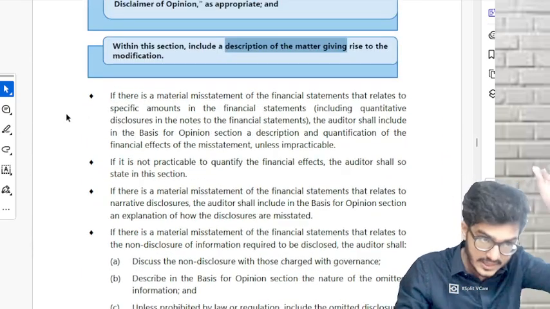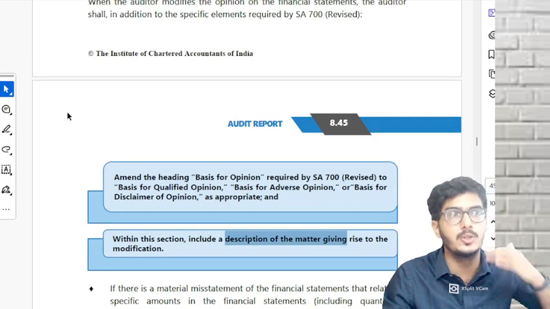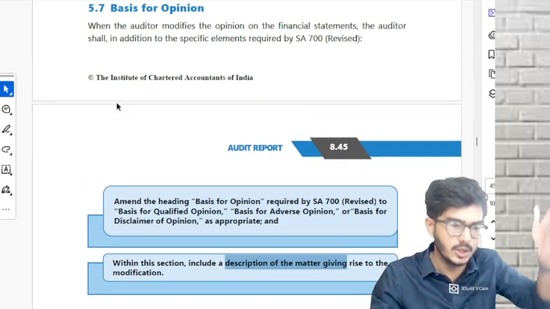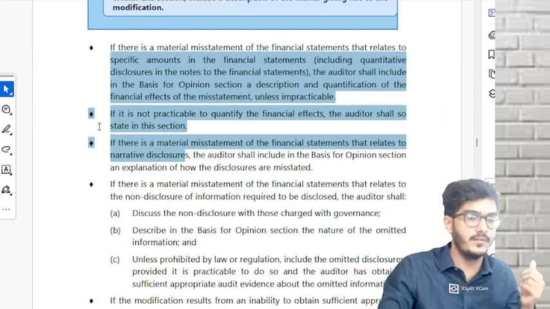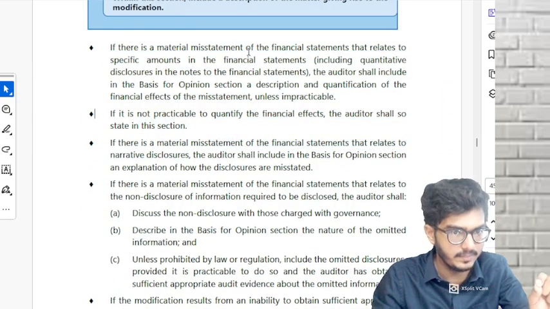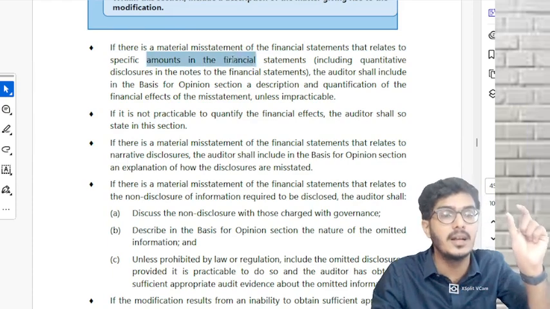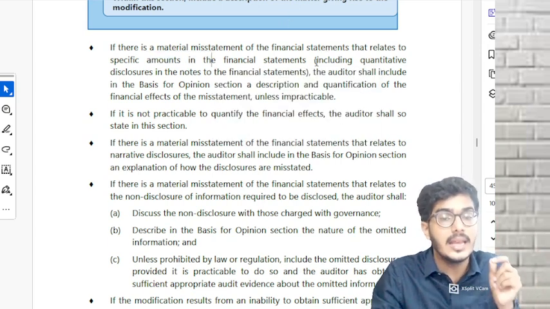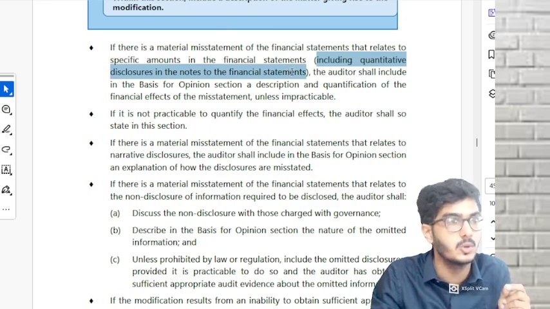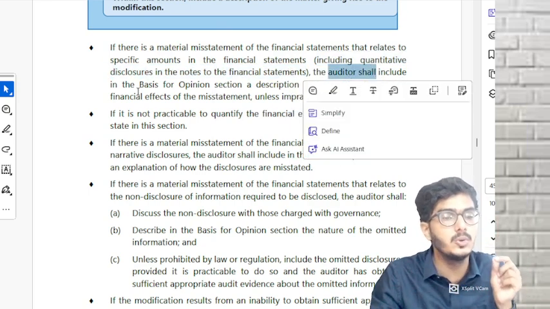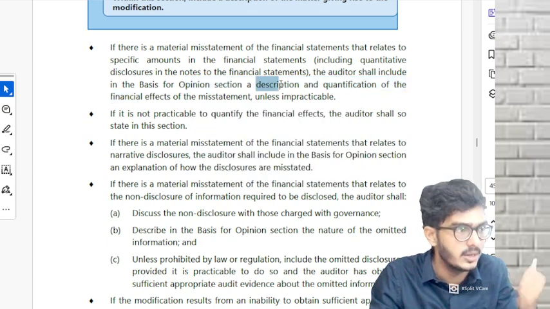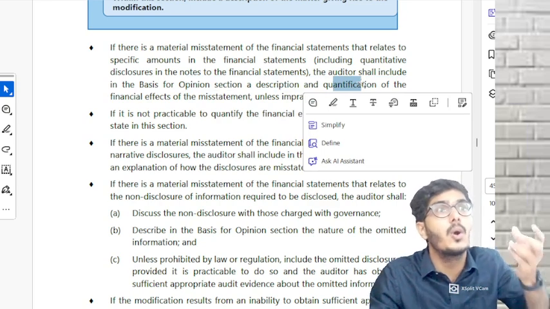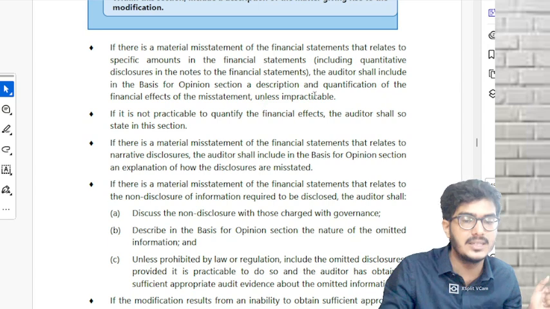From here you focus. It is a mock question: what are the points which the auditor has to keep in mind when giving a modified opinion regarding the basis for opinion section? You have to write these points. First one, if there is a material misstatement in the FS that relates to a specific amount, including quantitative disclosure in the notes to accounts, please make sure the auditor includes in the basis for opinion the description of that misstatement and also the quantification, meaning give the amount of that misstatement.